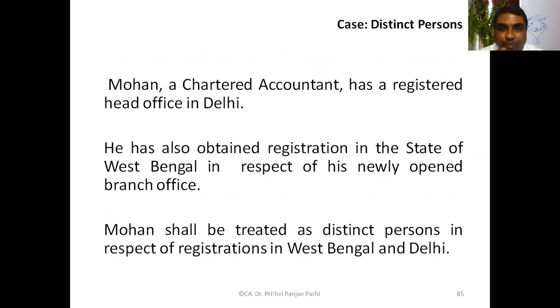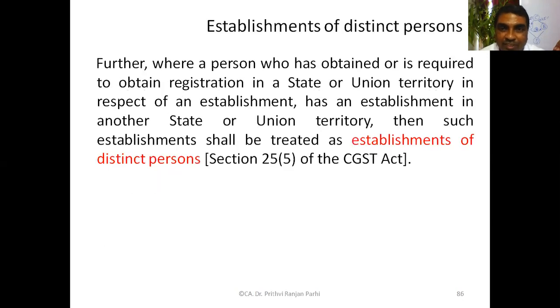For example, suppose a chartered accountant is having an office at Delhi. He may also have registration in the state of West Bengal. He may open a new office, a branch office there. So, with respect to this Delhi office as well as the West Bengal office, both of them will be treated as distinct persons, even if there is a common permanent account number. So this is the meaning of distinct person.